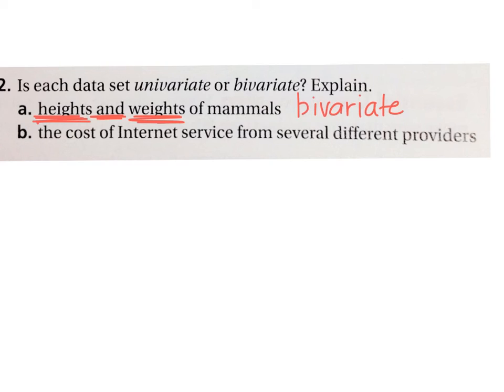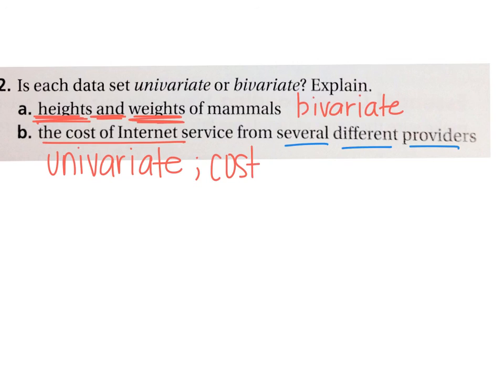And then the cost of internet service from several different providers. So, oh, you hear several different, and you think, oh, that must be bivariate because they're talking about more than one. But they're not talking about more than one thing. They're talking about one thing from a bunch of different places. So they're still only talking about the one variable, and that's the cost of internet. You have to really think about it sometimes. They will ask you trick questions. But it's univariate, and your variable is the cost. That's the only thing they're measuring.